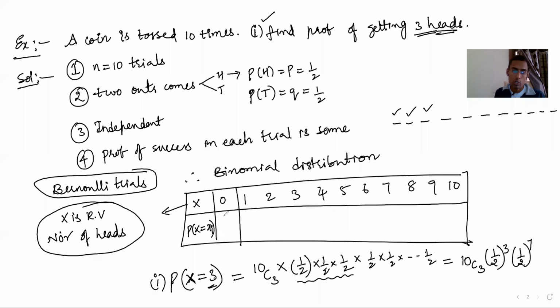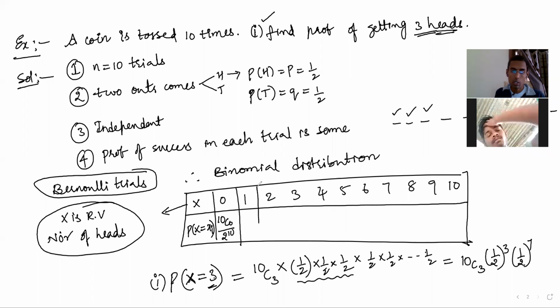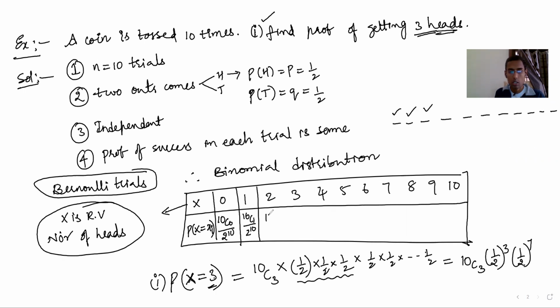So now you know, you simply can say 10C0 by 2 to the power of 10. Here what is the answer? 10C1 by 2 to the power of 10. Here what? 10C2 into 2 by 2 to the power of 10. Like this you get, and so on. Last, 10C10 by 2 to the power of 10.